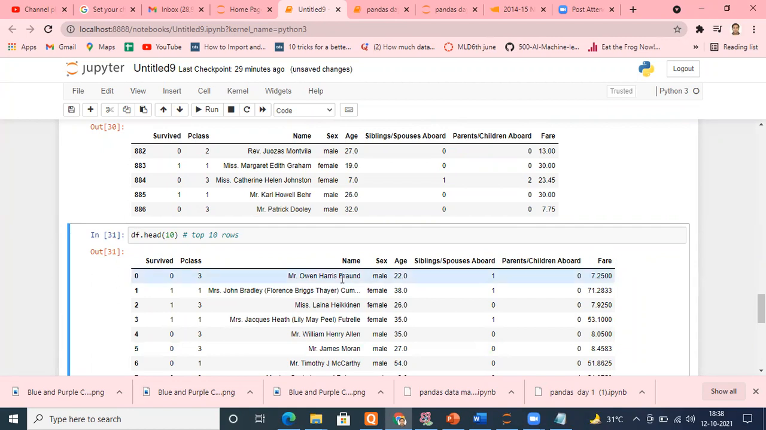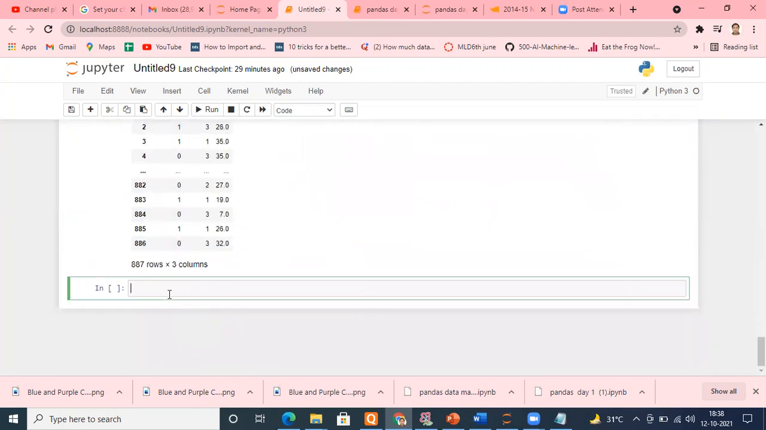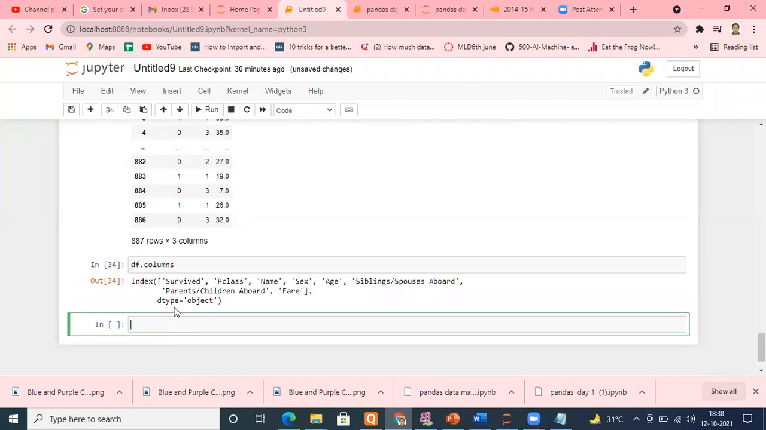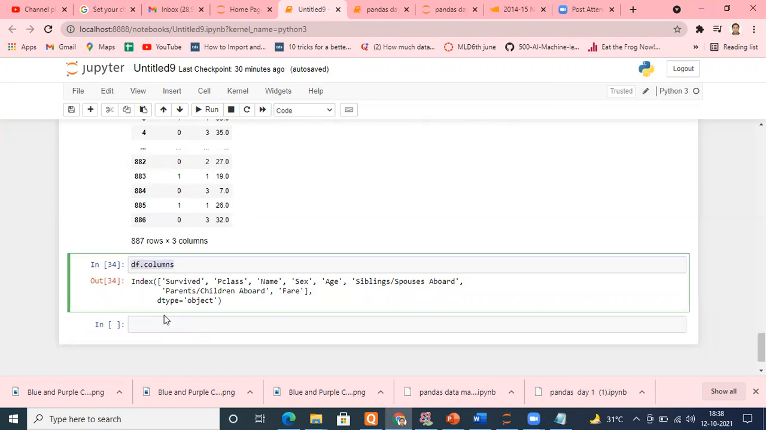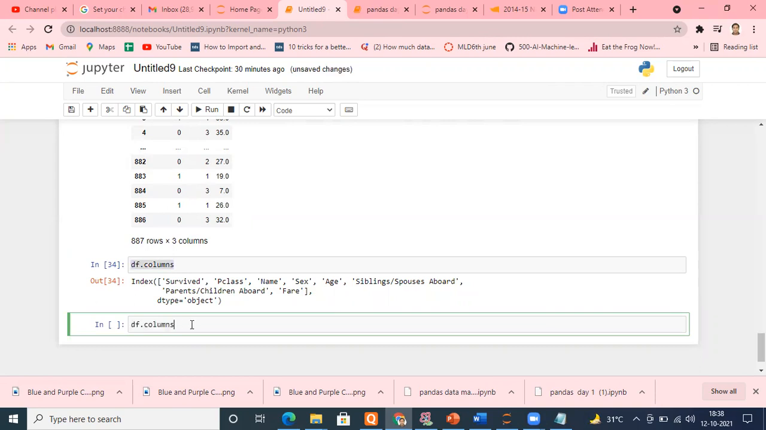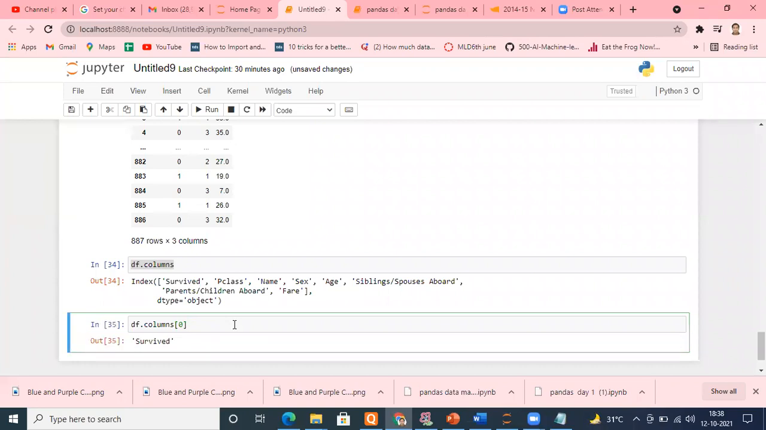So I can know very easily. What I have to type is just simple df dot columns. Just type df dot columns and it will give you your column names. And now you can access any column name. Suppose I need the first column name, then I use it again, and I put a bracket here and I put a 0. I will be able to access it. See, survived. I want to access the second element. Okay, fine.